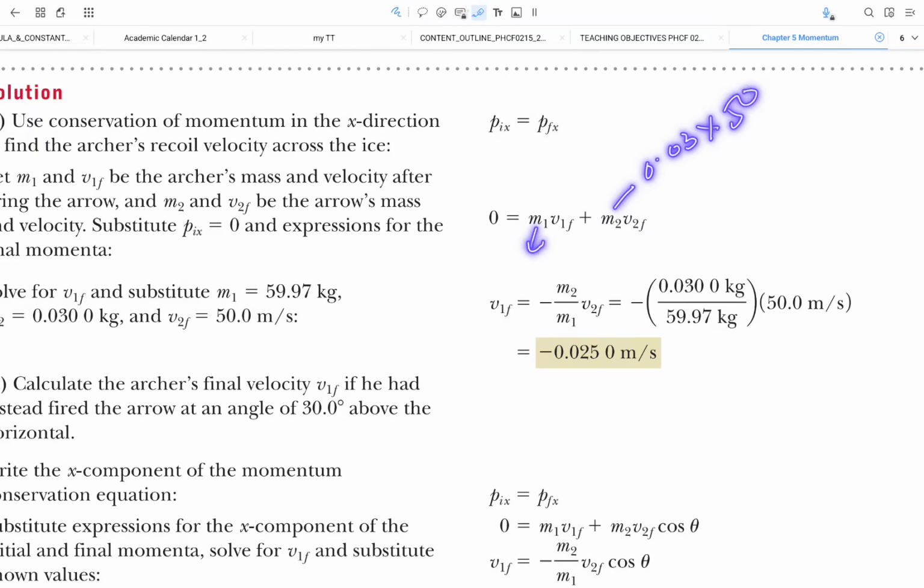The mass of the man is 60 with everything. But now the arrow is leaving him, so of course you have to minus the arrow that is thrown out. That's why the mass now turns out to be only 59.97. You have to minus the arrow. With this mass, he is going in the opposite direction. That's why the term is called recoil, because the arrow moves to the right, so he would be moving in the opposite direction.